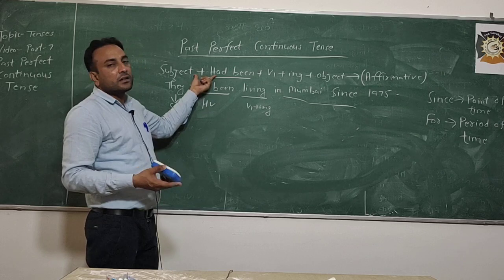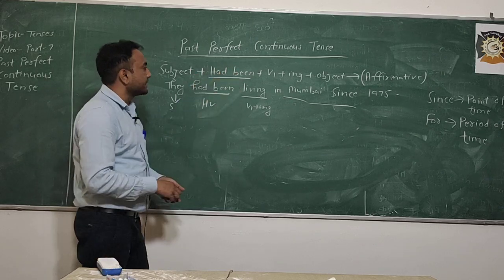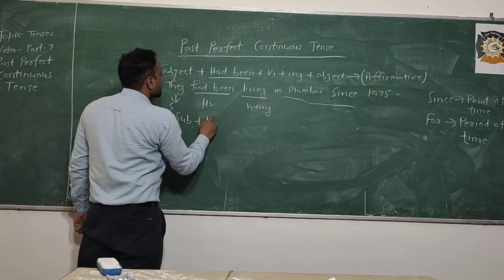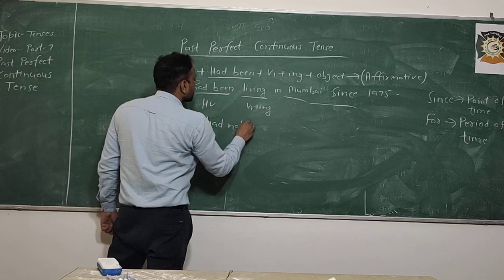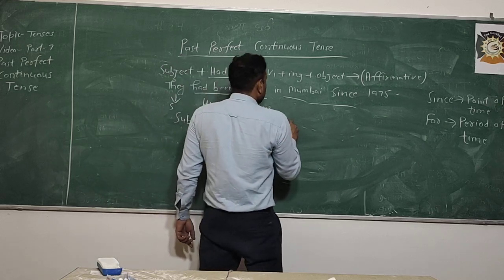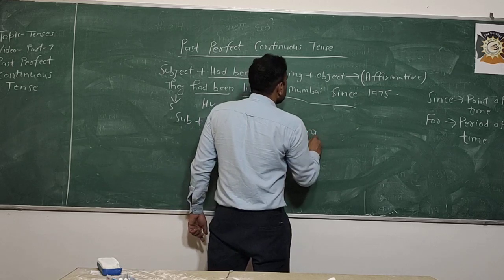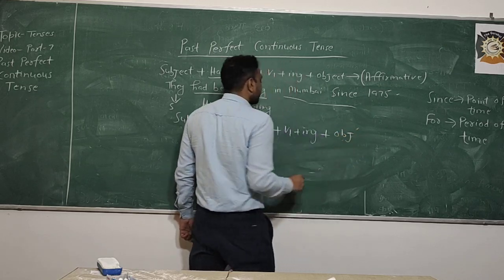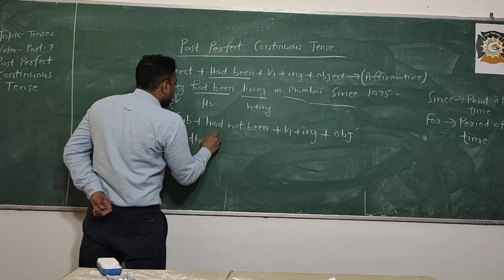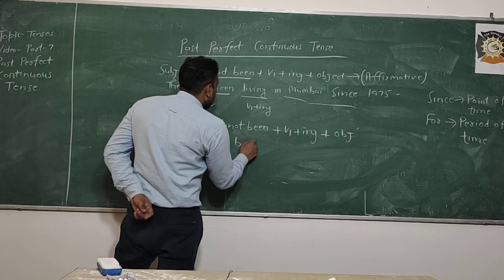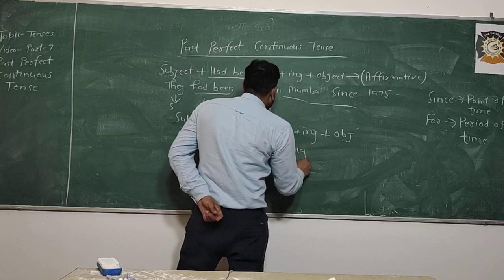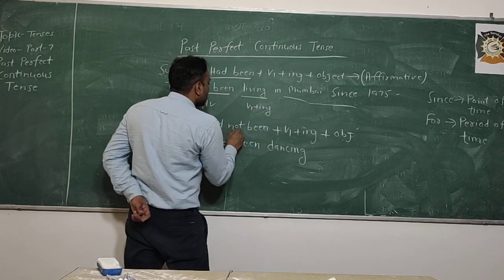So this formula is for affirmative simple sentences. If you have to write a negative sentence, then subject plus had not been plus V1 plus ing plus object, like Radha had not been dancing since morning.